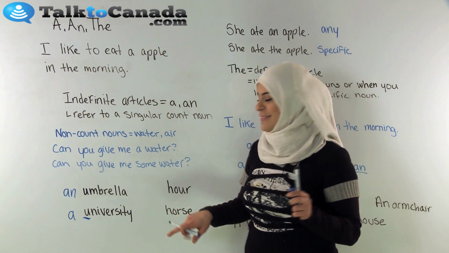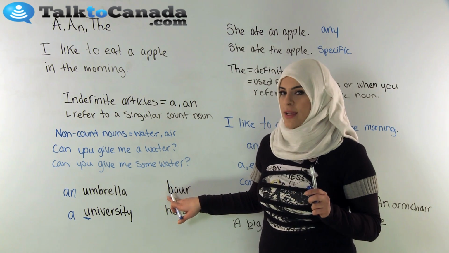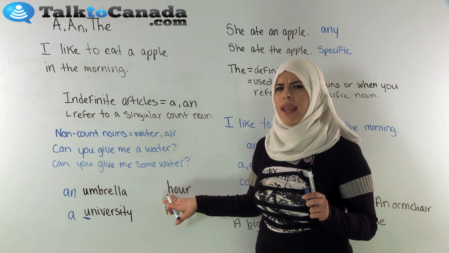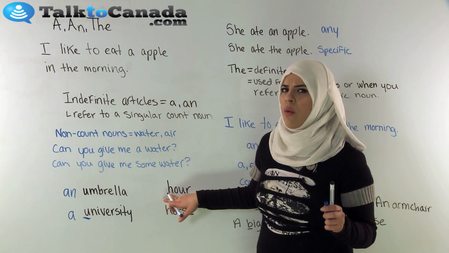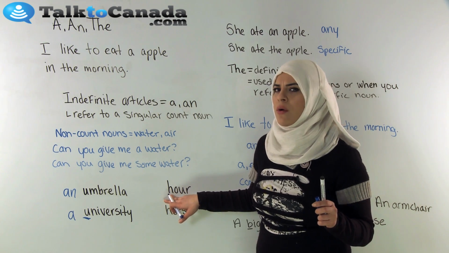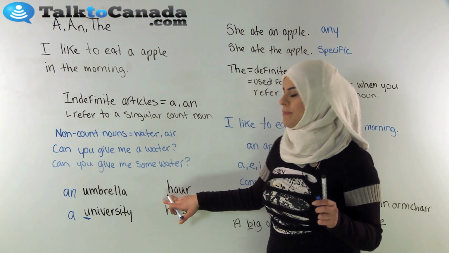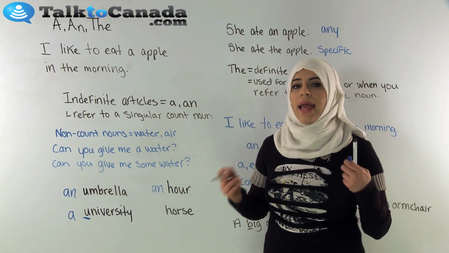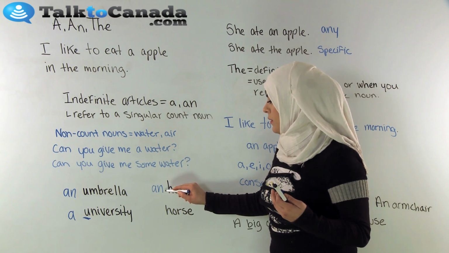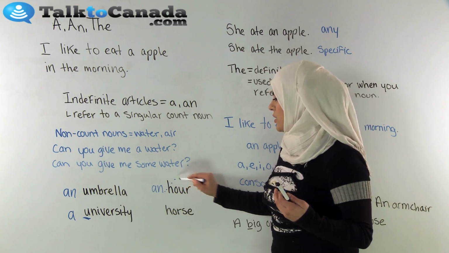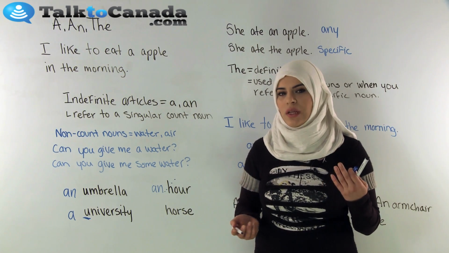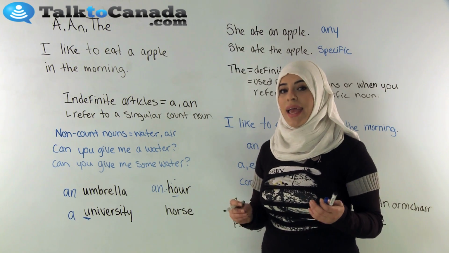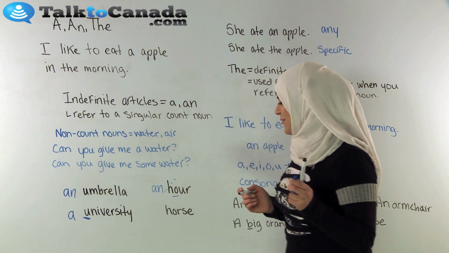Be careful. All right, we'll look at another quick example. Hour starts with H. Do you think we say an hour or a hour? Let's see, hour, hour. What do you think? I think you're probably right. An hour, because here the first letter H is actually silent. We don't even say the H sound. We start with the O right away. So an hour, because it's about the sound.